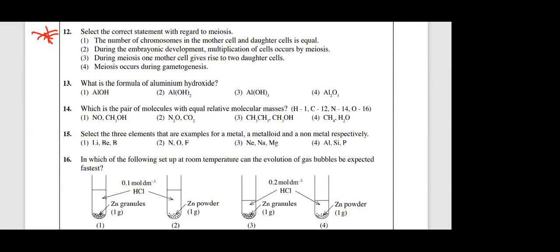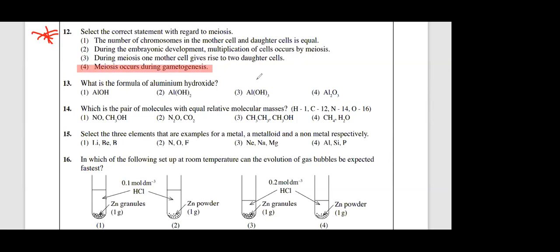Fourth one. Meiosis occurs during gametogenesis. Very good. Who gave the answer? Yeah, very good. Answer is Venuka. Fourth. Very good. Answer is fourth. What is gametogenesis? That means formation of gametes.